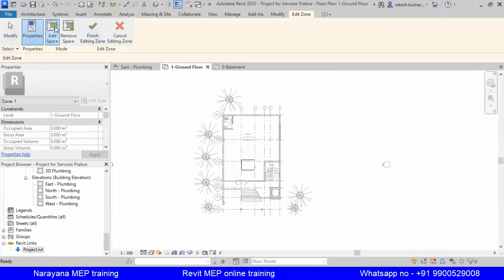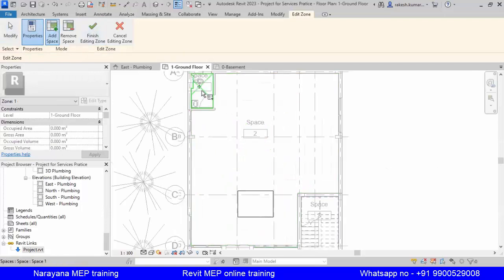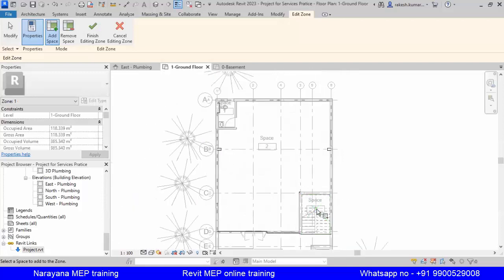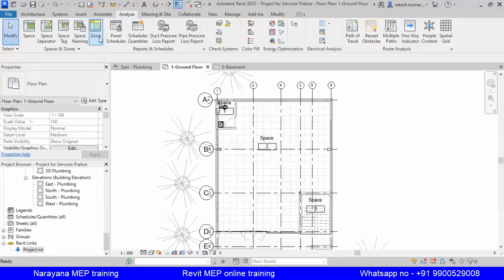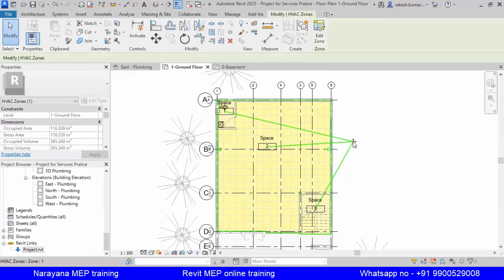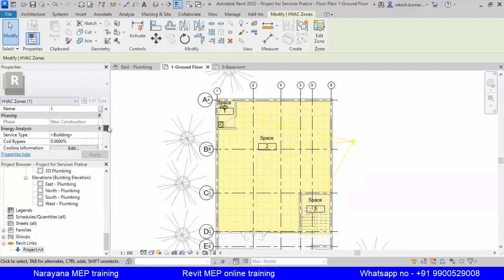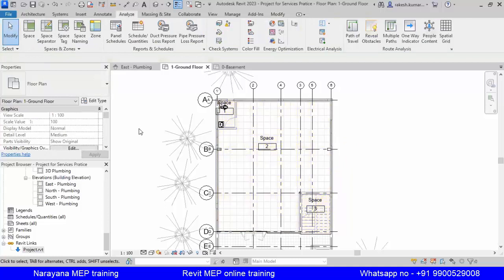Yes. How will you do the zoning? Click Zoning, add the space. Here you can add the space with the plus symbol. You can add and you finish. So here you can see all the zones. So this is the zone, you can see, right? It is zone 1. If you click it, you will get zone 1. Okay. Yes. So this is the basics about that.